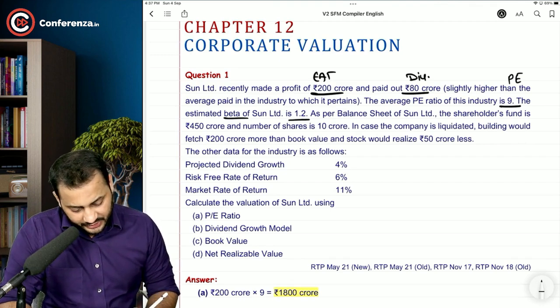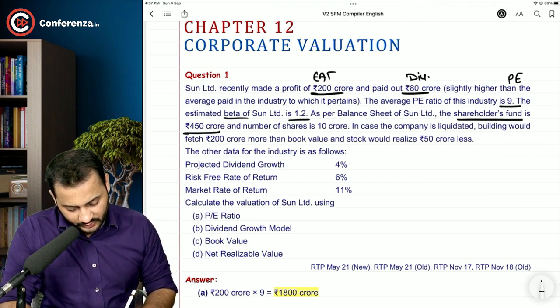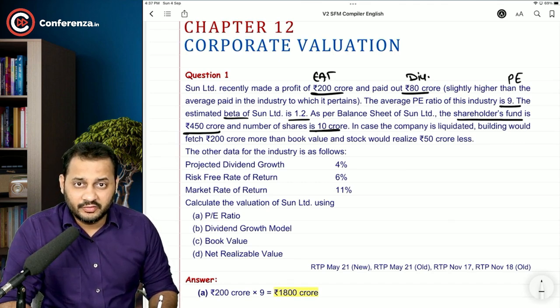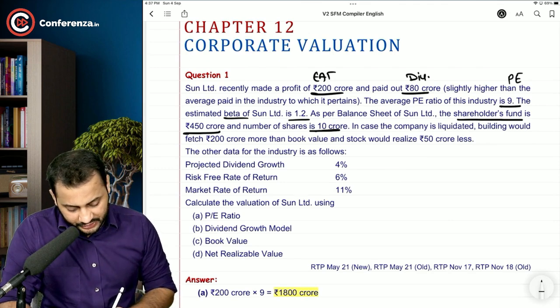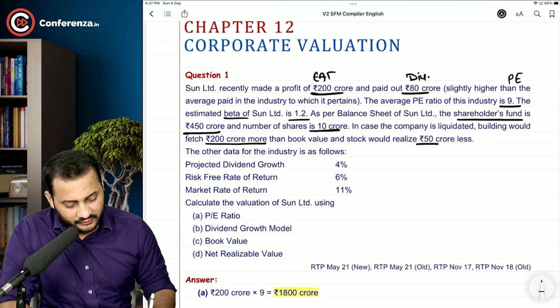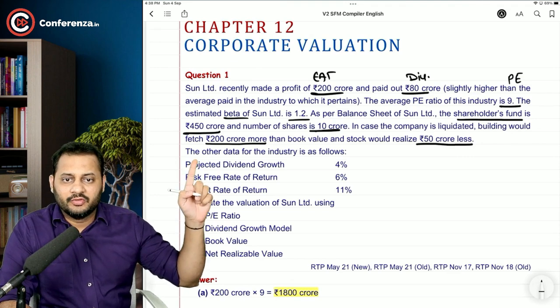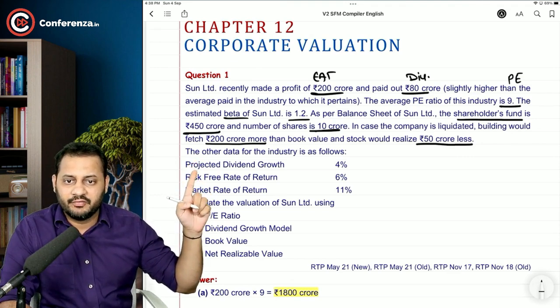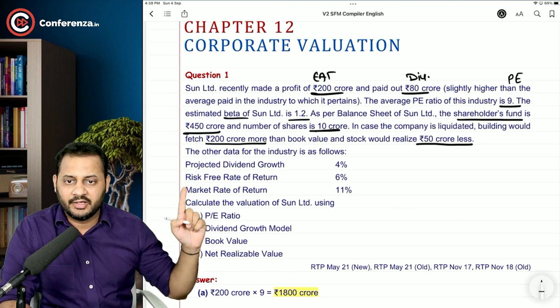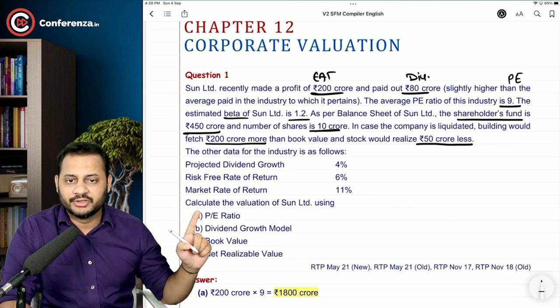As per the balance sheet, the shareholders fund is 450 crore and the number of shares is 10 crore. In case the company is liquidated, that means in case of liquidation, building would fetch 200 crore more than the book value and stock would realize 50 crore less than the book value. Now, the other data of the industry is as follows: the projected dividend growth rate, risk-free rate, and the market return. Calculate the valuation of Sun Limited using PE ratio.